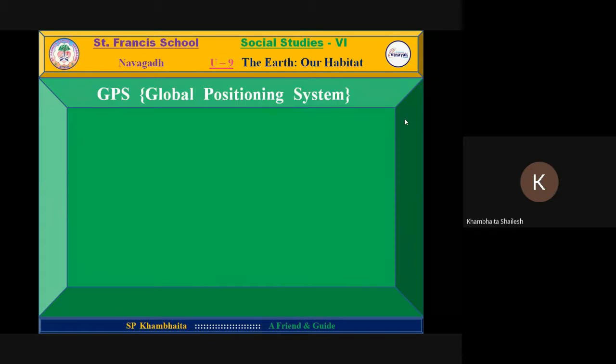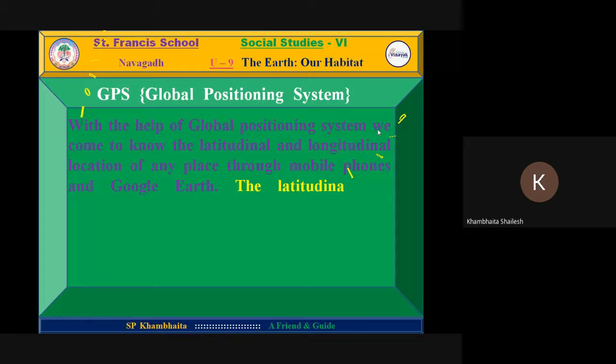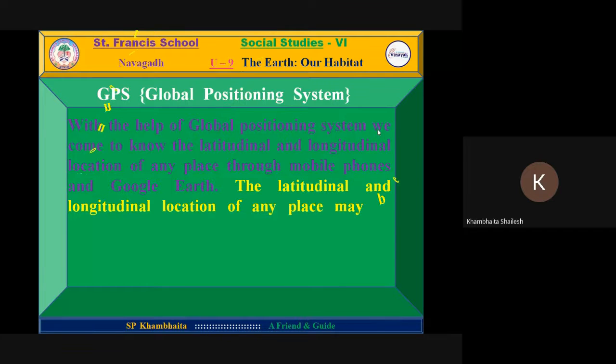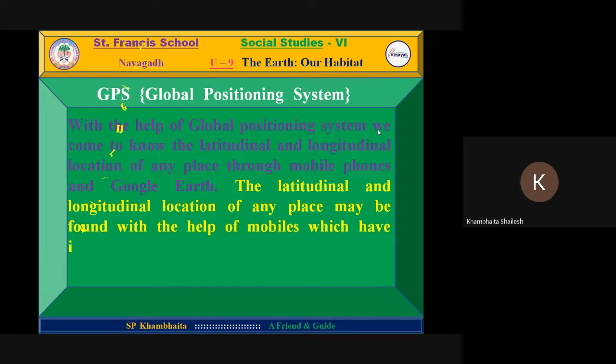Then we discussed GPS yesterday. What is GPS? As we have discussed, the full form of GPS is Global Positioning System. By this, we can know the location of a particular place, city, country, or even if we are at some particular place, from our mobile we can get our location by the GPS system.